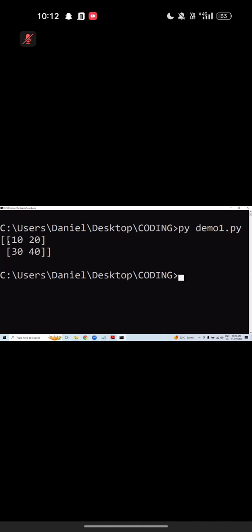First one, this one is row number 1. This one is row number 2. Column number 1, 10, 30, first column. 20, 40, second column actually. మీకు అర్థమైందా లేదా సార్? ఓకే, గుడ్.